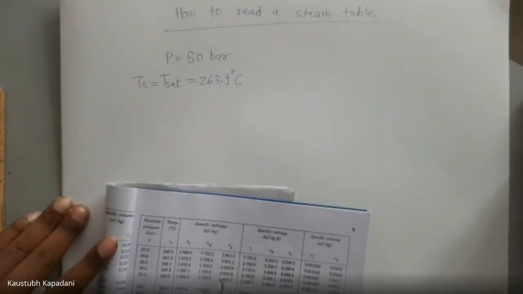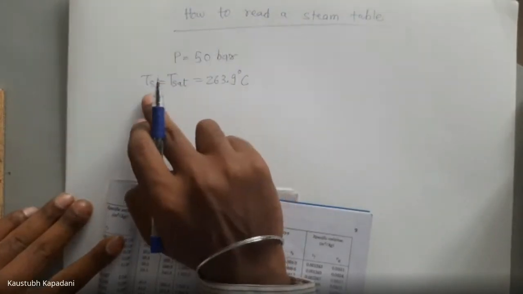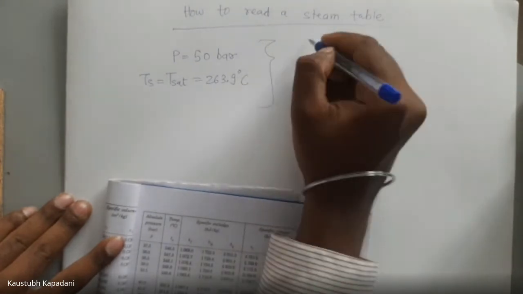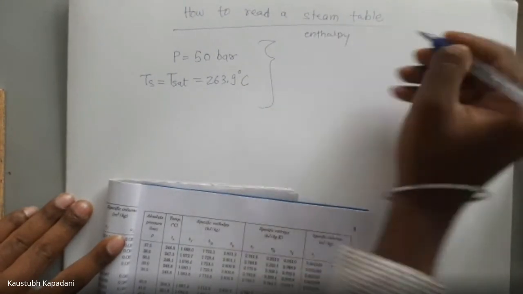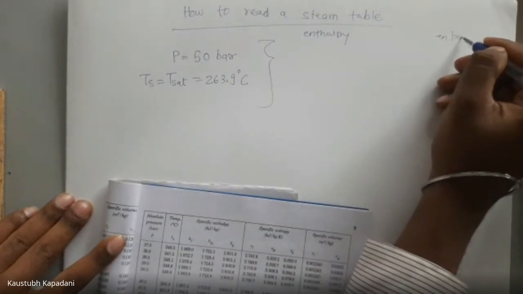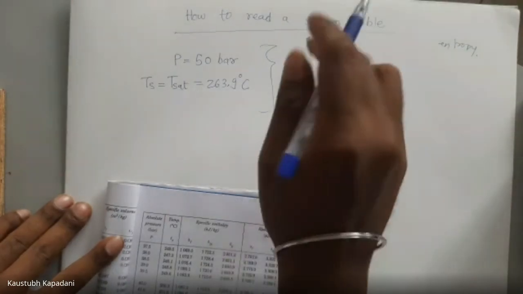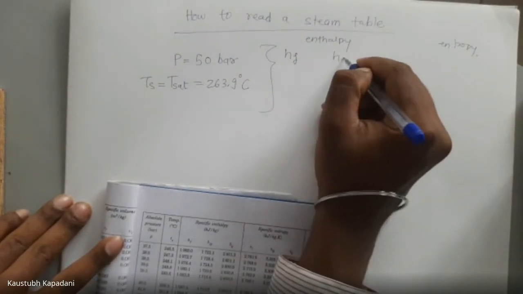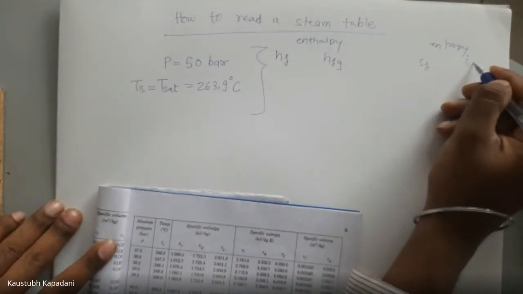So what do we have to write? At P is equal to 50 bar and Ts is equal to 263.9 degrees Celsius, what are the enthalpy values and what are the entropy values? That we have to write. What enthalpy value do we write? We have to write the hf value and the hfg value. Here we have to write the sf value and the sfg value.